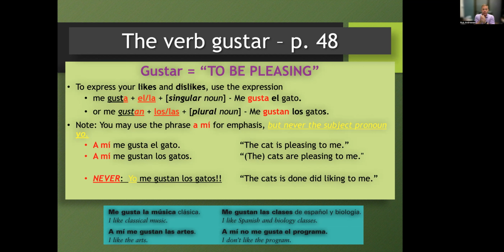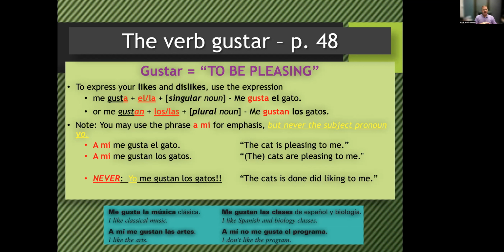So if the subject, the thing that is pleasing to the person, is singular, we use the phrase me gusta and a singular object, singular noun. If the things that are doing the pleasing are plural, then we're going to use me gustan, and los or las, and the plural form of the noun, because those are the subject of the sentence. So again, the idea is that I like, but grammatically in Spanish, it's this thing is pleasing to whomever.